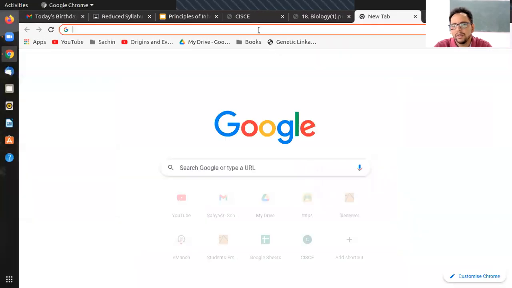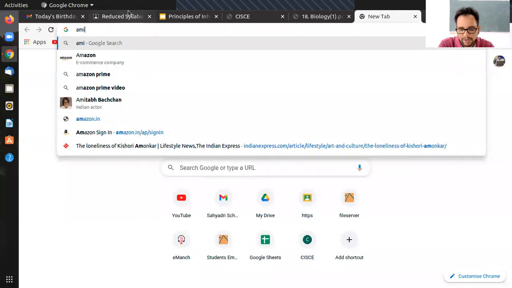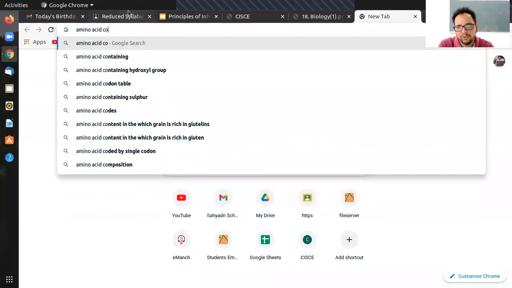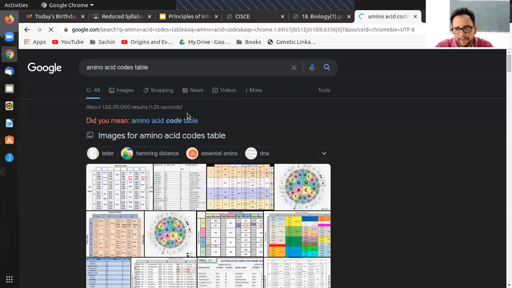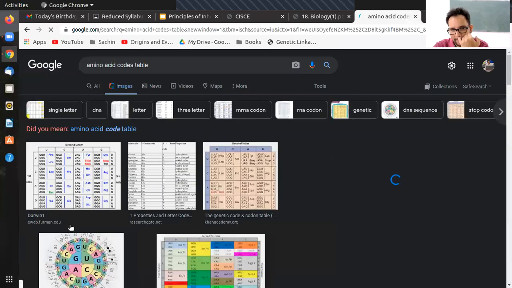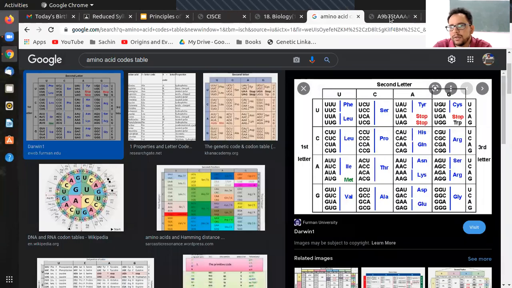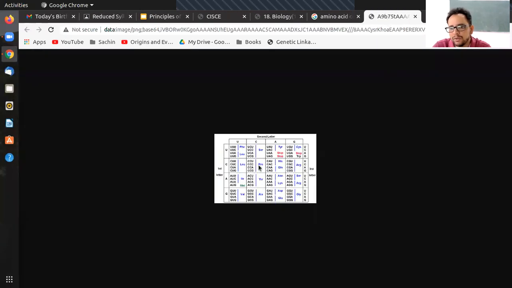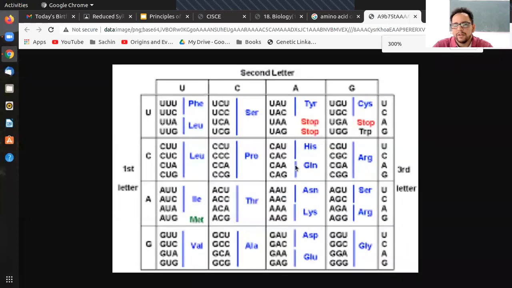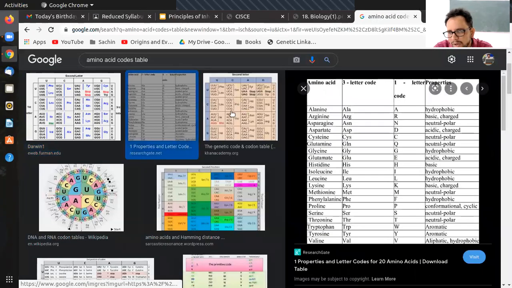Here, let's say amino acid codes. Let's say, for example, this one. Open in new tab. This is too small. Okay, so you can see this, right? Now, this is the stop codon in the RNA. Now, U in RNA is T. Actually, I shouldn't be taking this then. Let me see this one.